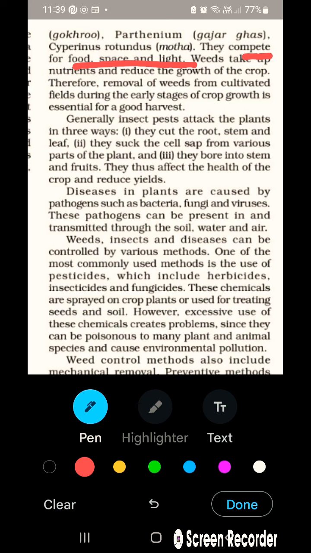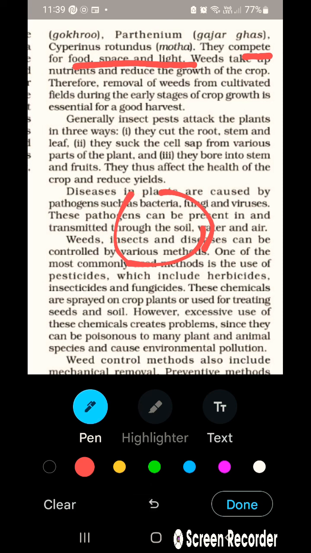The second, they suck the cell sap. Now what is the cell sap? Basically the cytoplasm. Let me tell you this. This is a leaf. For example, the insect has come here and taken away all the cell sap. So all the nutrition and organelles, the small tiny organs present in a cell, would be affected. So the overall growth would be affected.